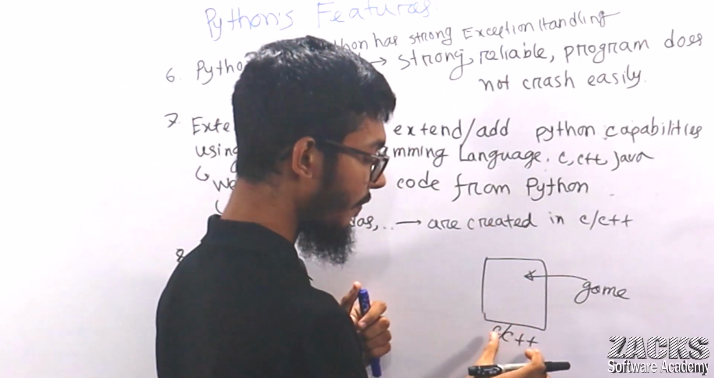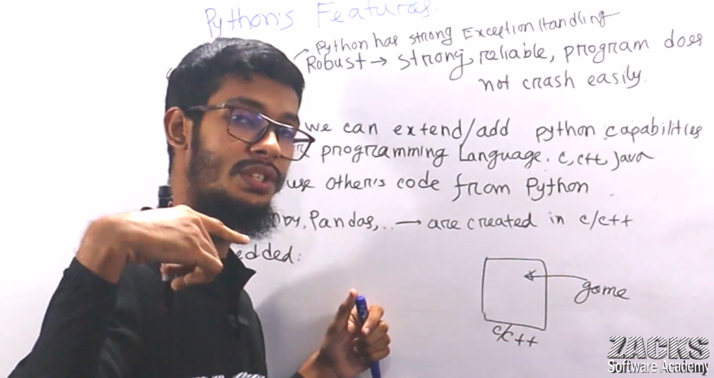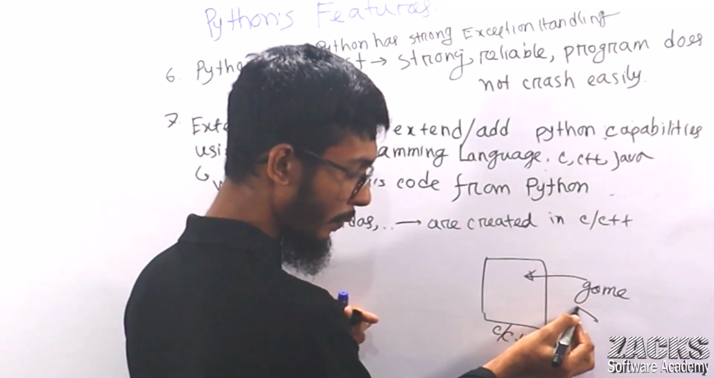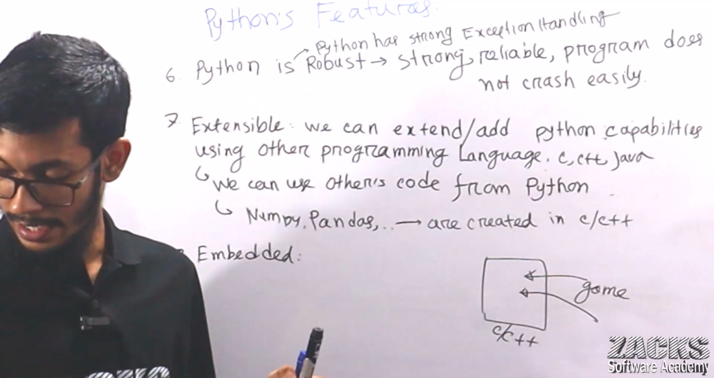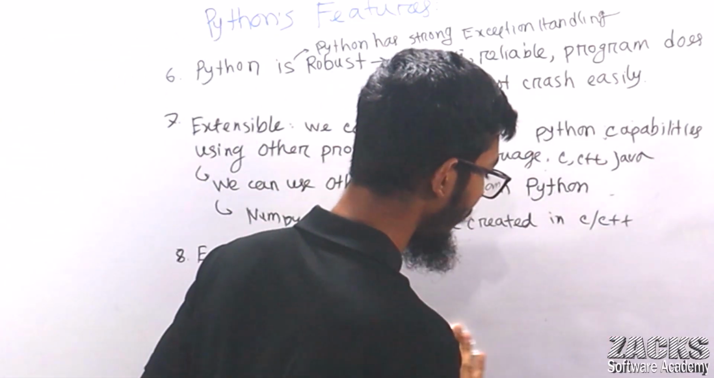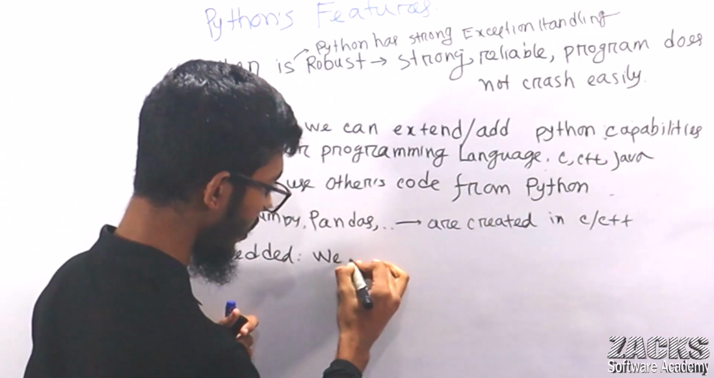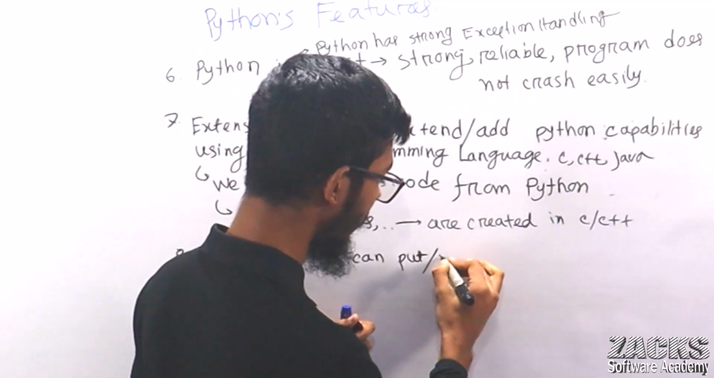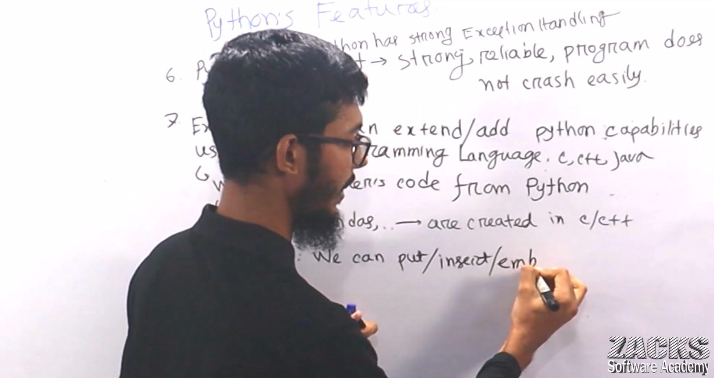That means from other programming languages, from C or C++, or consider from Java, you are using the Python programming language. You are using your Python code, means you are embedding your Python, right? Simply you are embedding. Is there any confusion up to now to understand this point? Actually, what does embedded mean? It means we can put, or insert, or embed. Now embed what, sir?